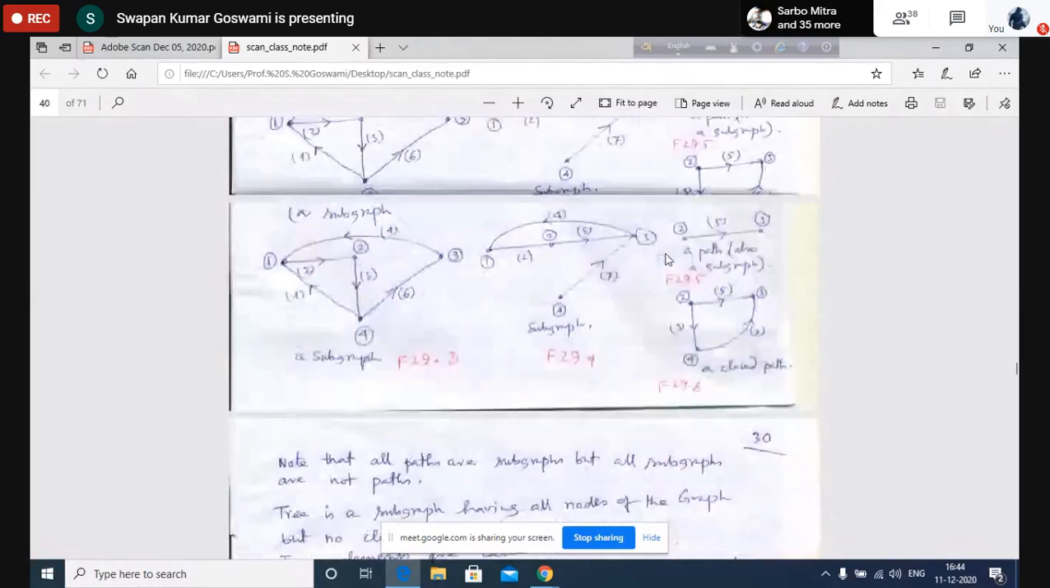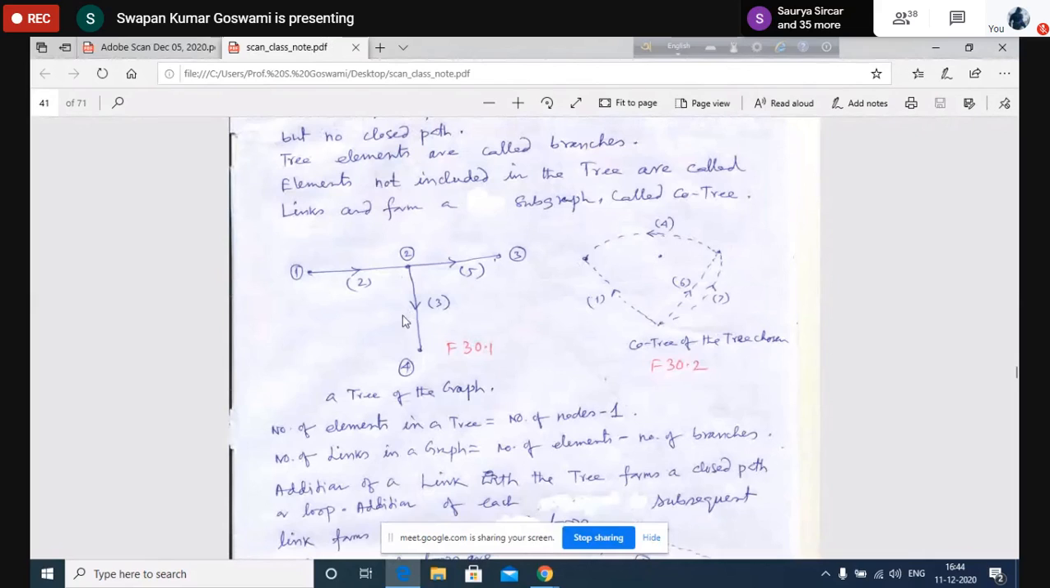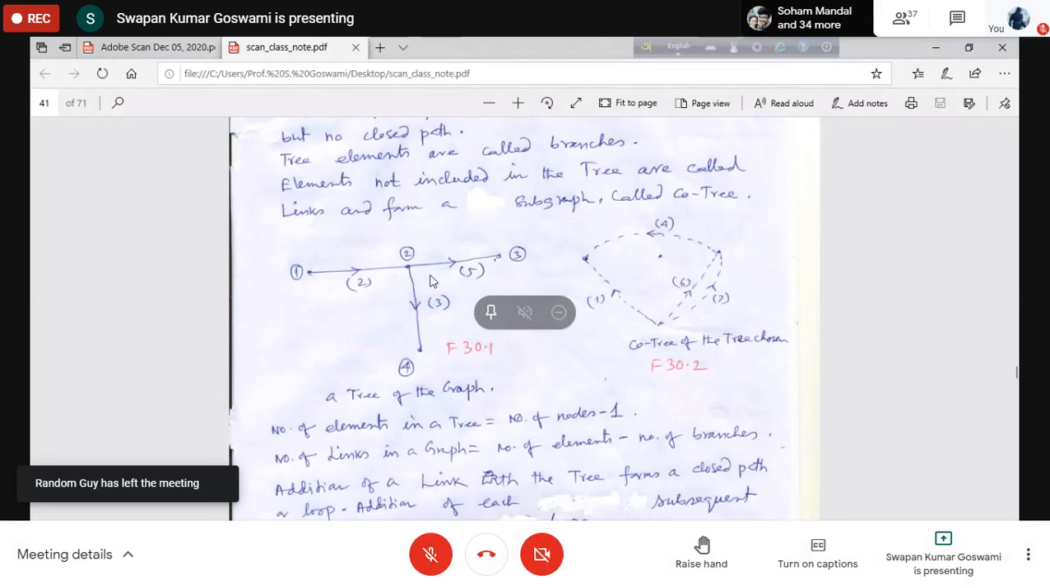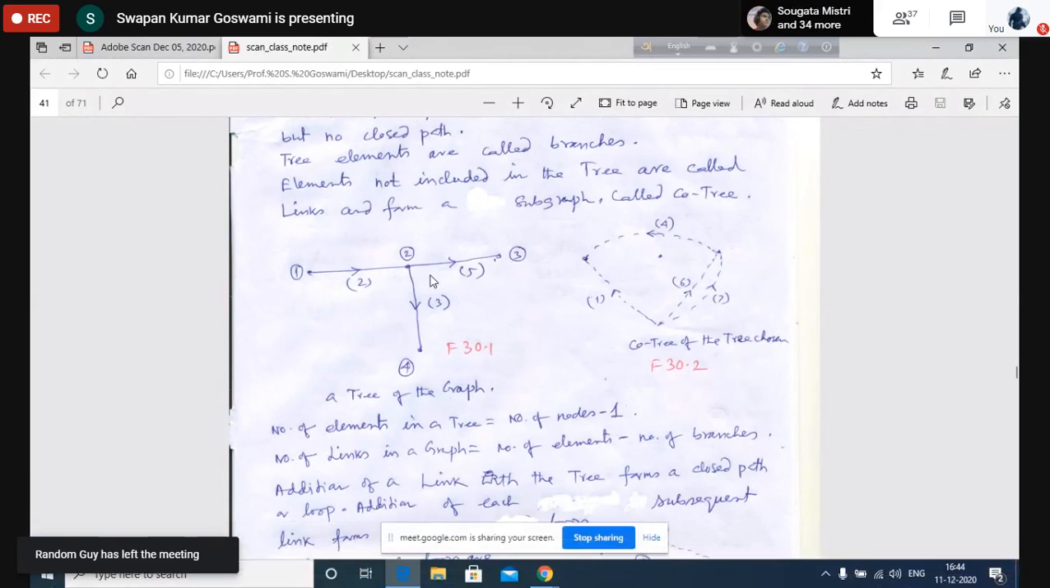So in the tree, how many elements are there? 1, 2, 3 elements, and these 3 elements are called branches. There were 7 elements, and in the tree there are 3 branches. So total there were 7, now there are 3. How many are left? Those are the links. So 7 minus 3 equals 4 links. The number of elements in a tree is number of nodes minus 1, that is 3.